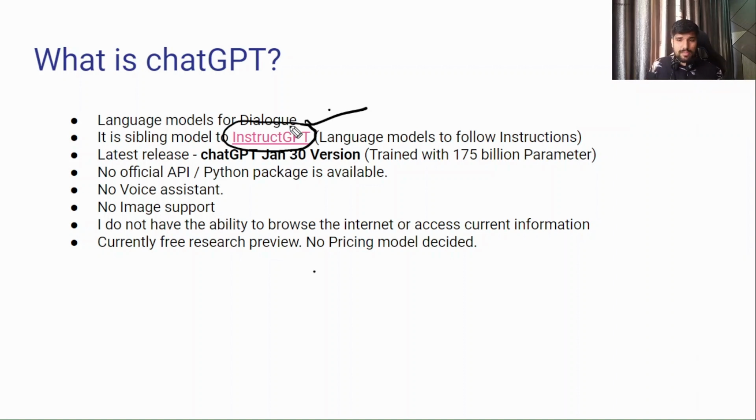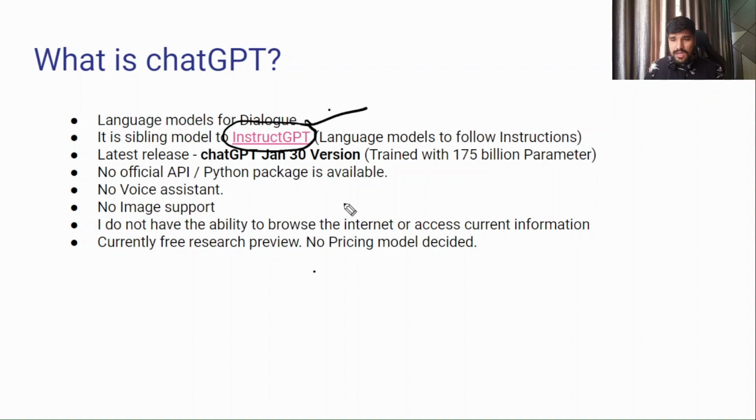I'm not going to explain in detail how InstructGPT works, but you can see in an upcoming slide that I have explained a few things about InstructGPT, because the core of ChatGPT is InstructGPT. Maybe in the next couple of videos I'll go through a detailed analysis of the InstructGPT paper. But if anyone wants to learn it, they can go to the website, download the InstructGPT paper and read it. But what exactly is InstructGPT? It's a language model that follows instructions. So you give an instruction to the model and the model gives a response to your instructions.